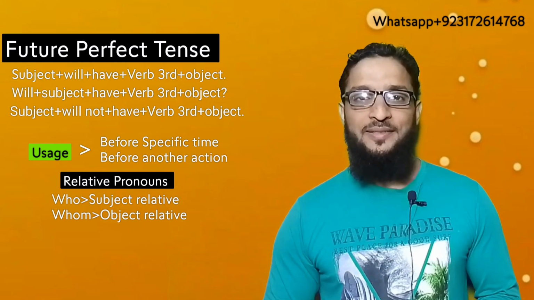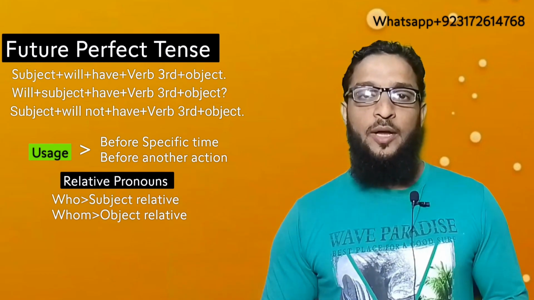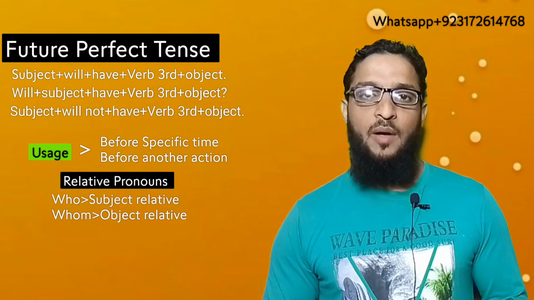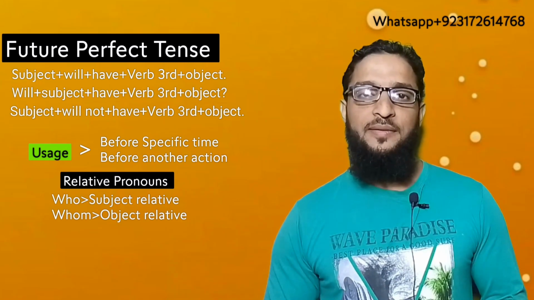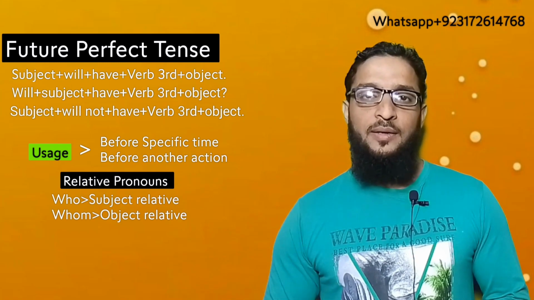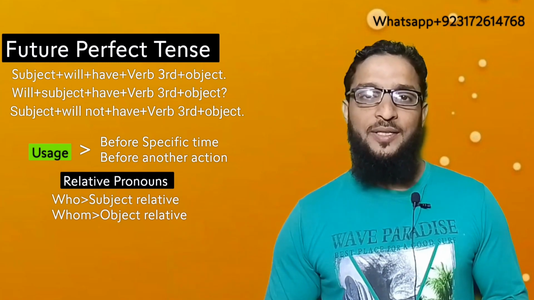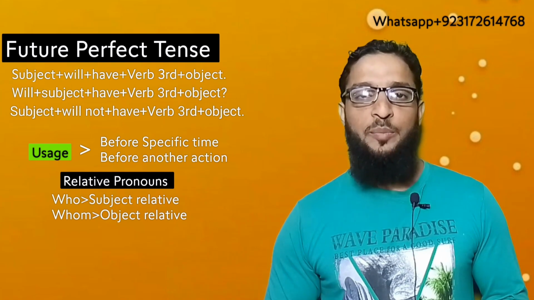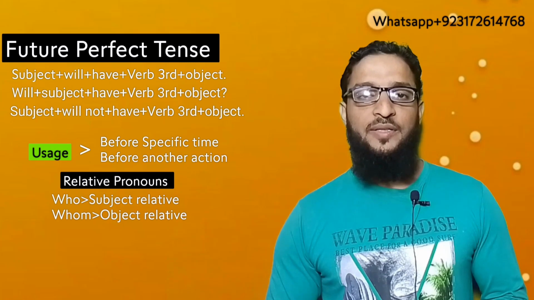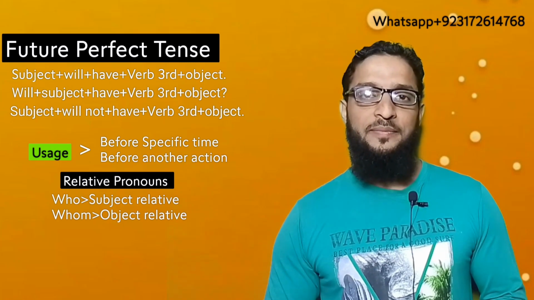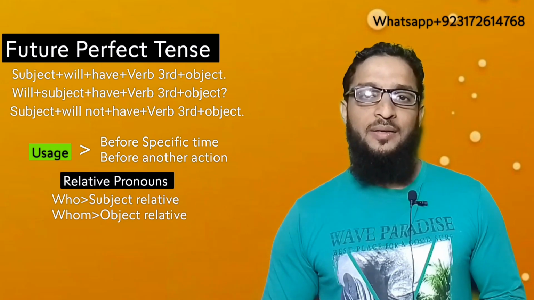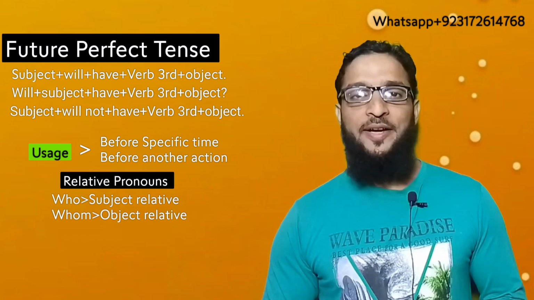Now where to use it? Two types of usage are common in future perfect tense. The first one is that an action or situation is completed in future before a specific time. The second one is that an action or situation is completed in future before another action.